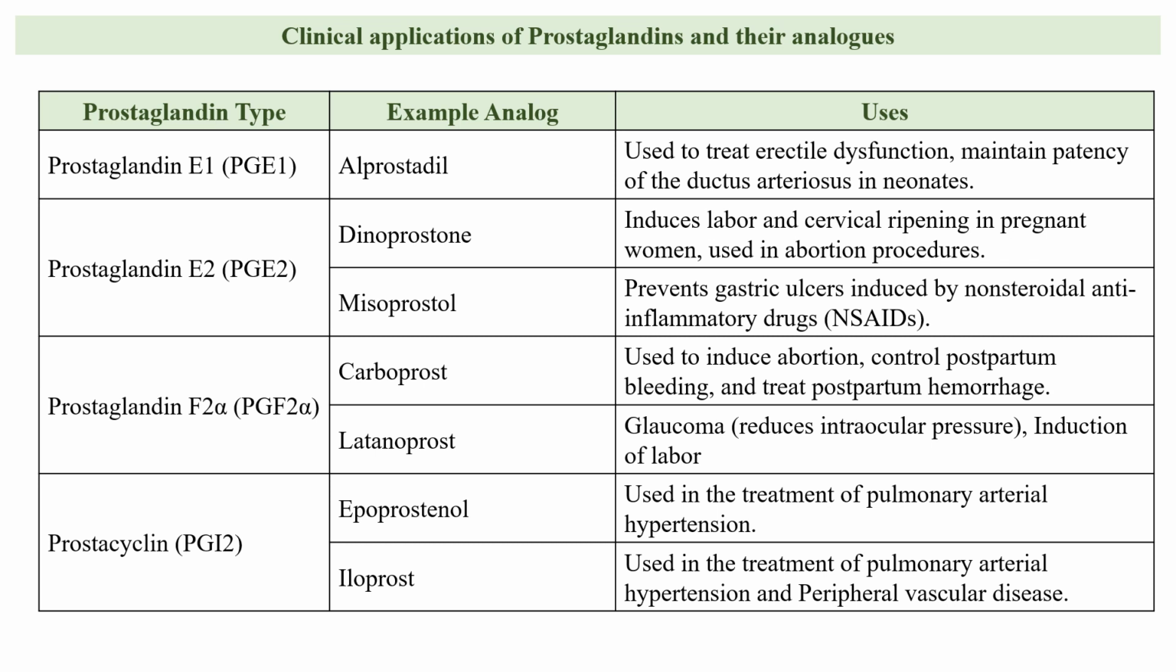Epoprostenol is used in the treatment of pulmonary arterial hypertension. It is a prostacyclin analog. And iloprost is also a prostacyclin analog used in the treatment of pulmonary arterial hypertension and peripheral vascular diseases. So these were the applications.